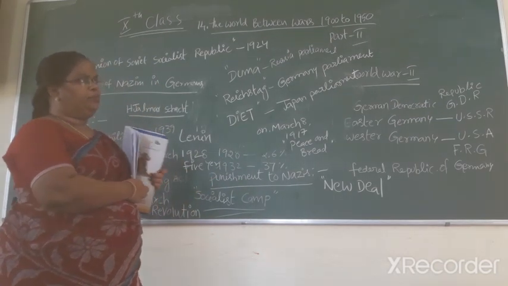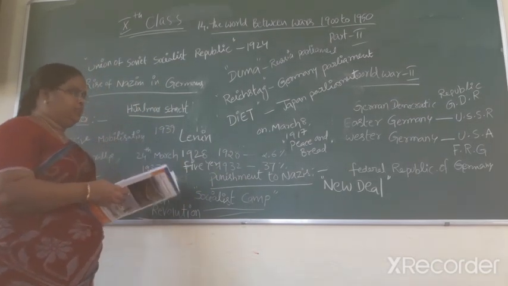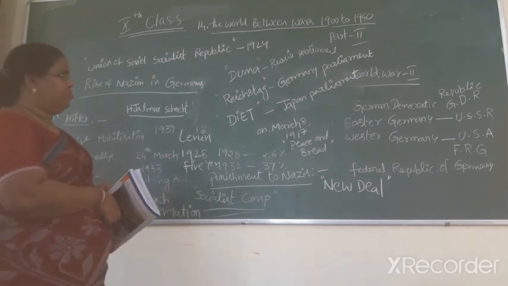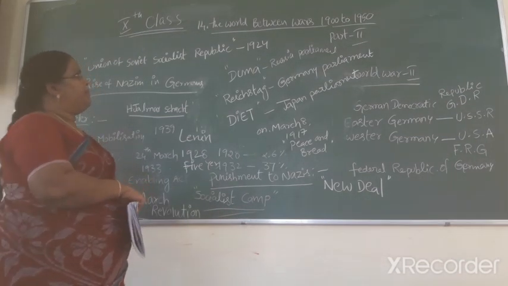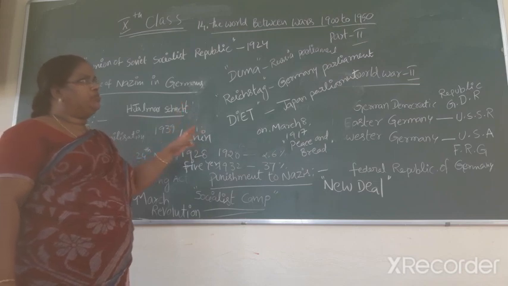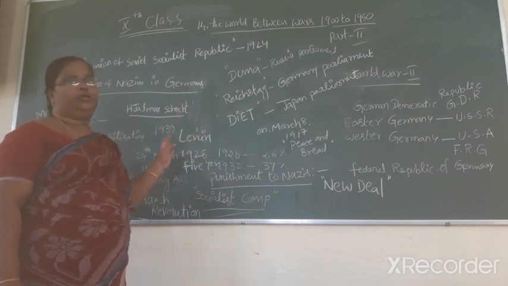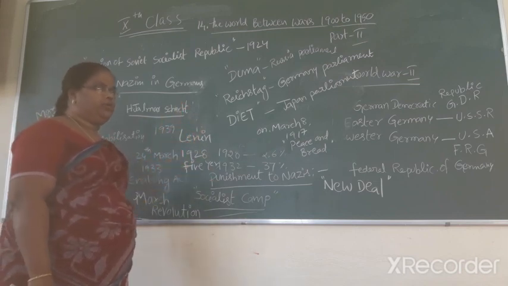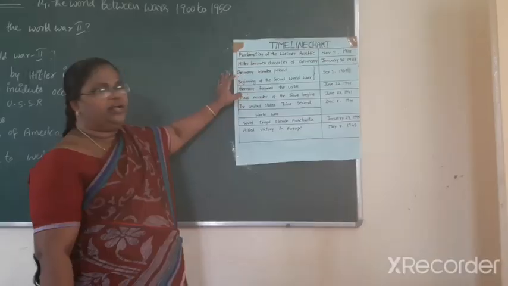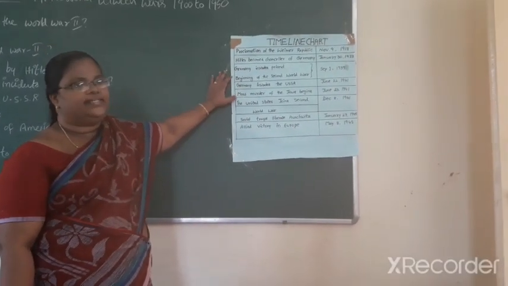This is the previous class. So, this is the 14th lesson. The war years between 1900 and 1950. Okay, thank you. Chart 2 in the 14th lesson.